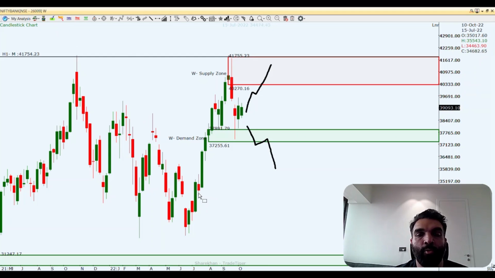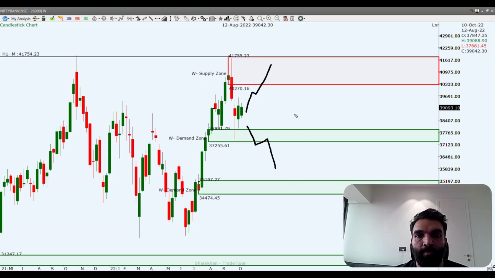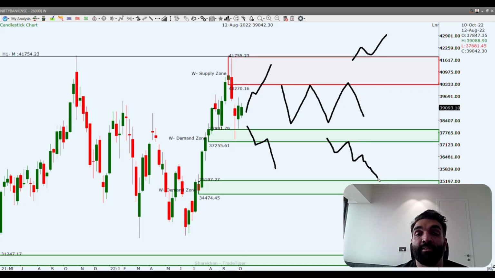So it is just going to be holding, and probably it may not even go up, but it might even consolidate within this supply zone and this demand zone for the weeks to come. So we might see a price action like this in the weeks to come before the price either breaks this supply and starts making an all-time high, or then breaks this demand and then starts moving to the lower side.